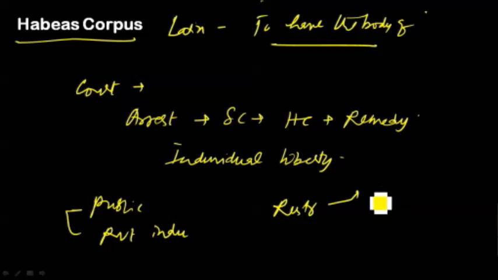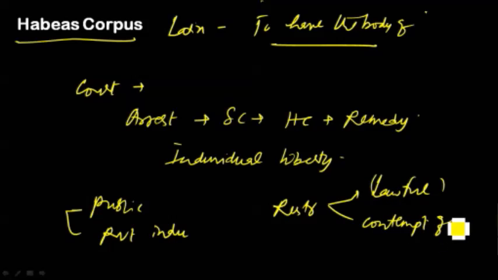These writs cannot be issued when the detention is lawful, or when a person is detained for contempt of court or contempt of legislature. That means if a person brought disrespect to the court or defamed the court or the legislature or parliament, this writ is not available to him.